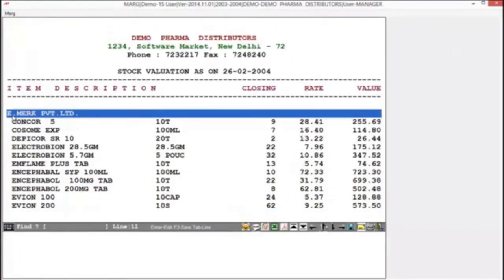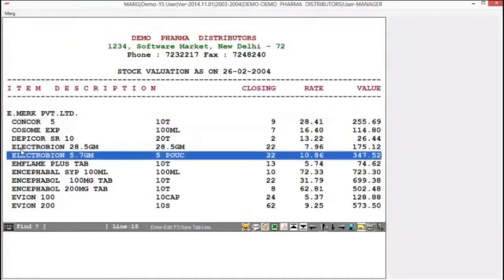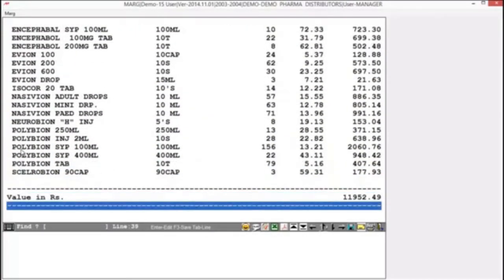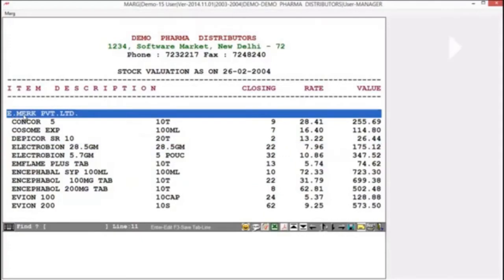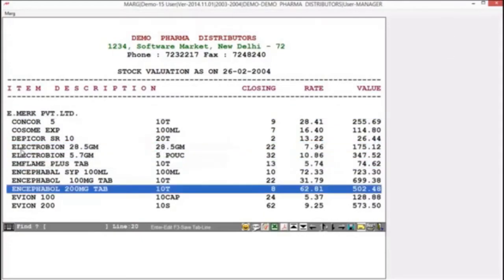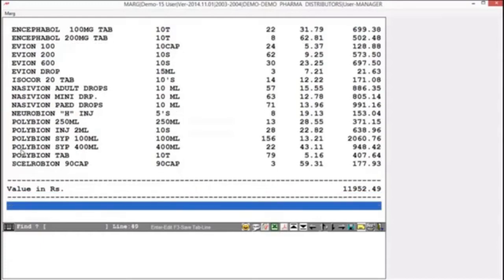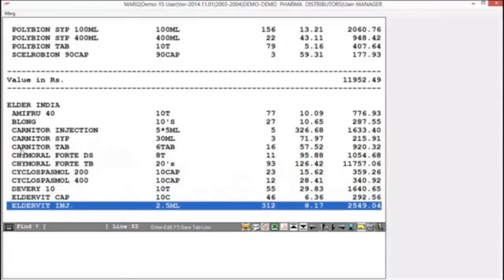Here you can notice that the statement has generated on company basis. As you can view on screen, here it is showing company name and then its product, then second company and its product and so on.